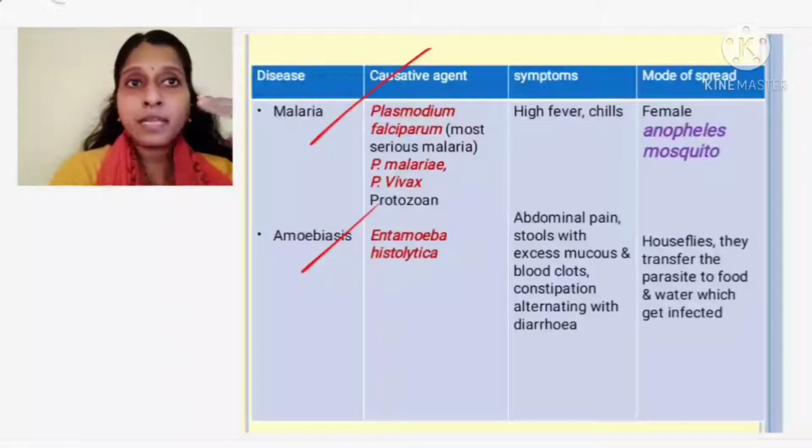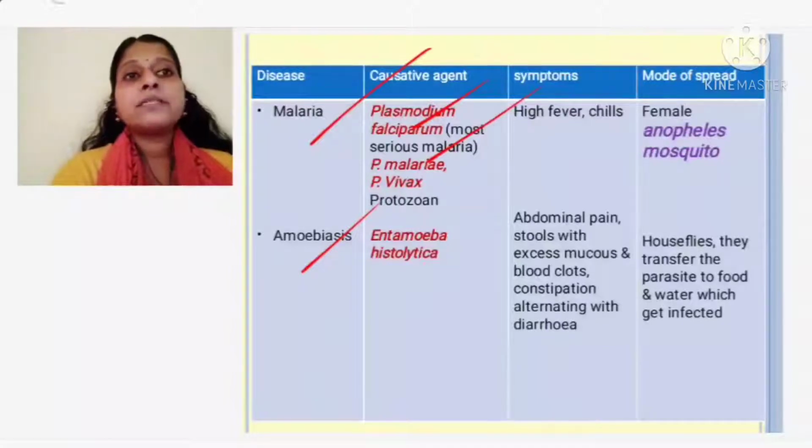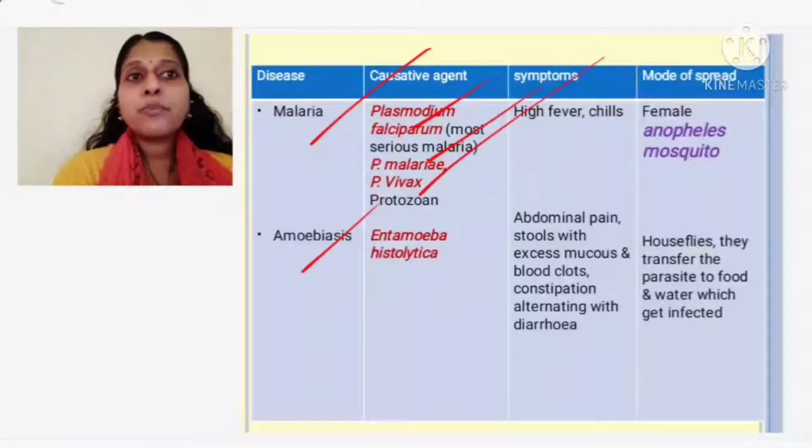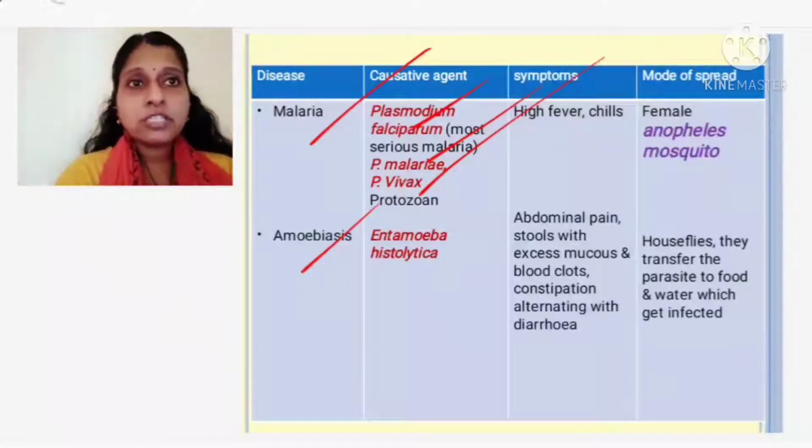How many types are there? There are three types. What are they? Three species I say: one is Plasmodium falciparum, second one is Plasmodium malariae, and third is Plasmodium vivax. All these are protozoans which cause the disease. They belong to a common genus. What is the genus? It is Plasmodium. Out of these three, the most fatal, the most dangerous one is Plasmodium falciparum, which when it attacks can be severe. It can even be fatal, it can even cause death.